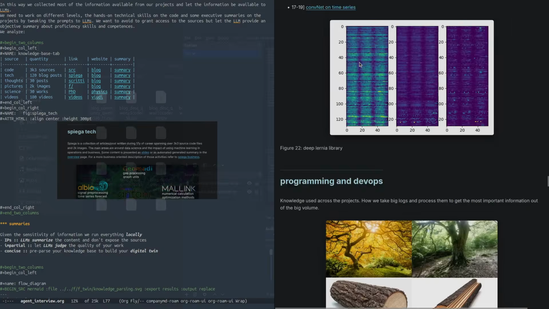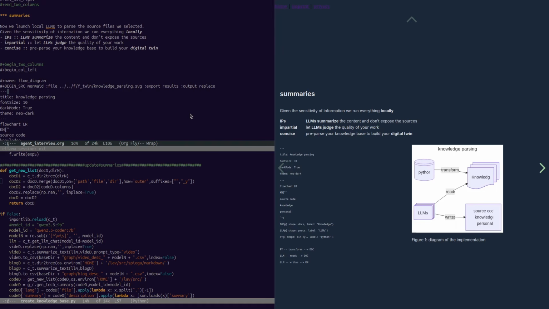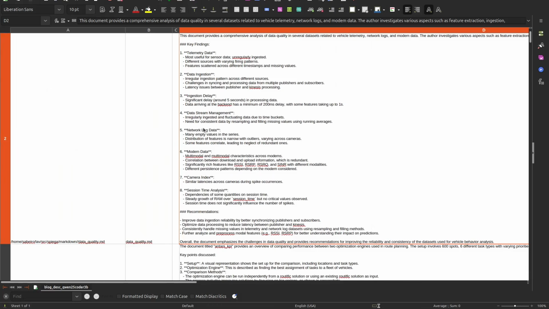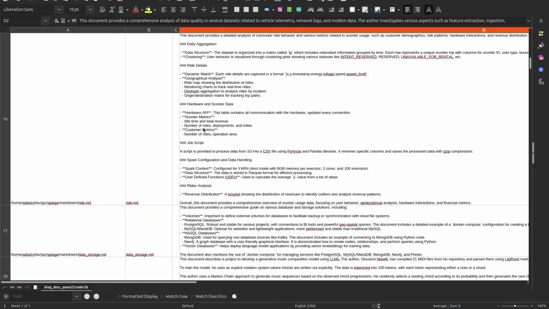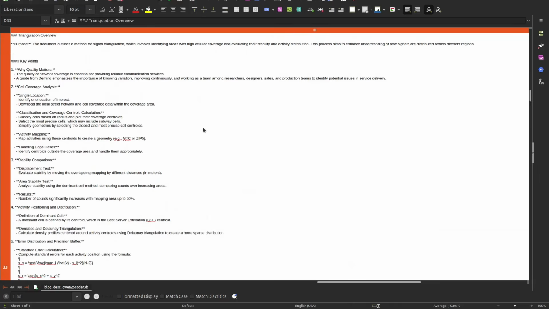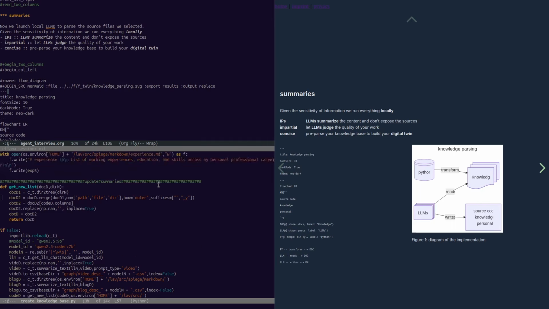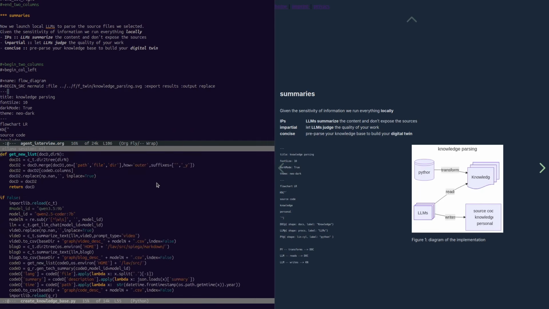Now we launch local LLMs to parse the information source files we selected. Given the sensitivity of the information, we run everything locally. About intellectual property, the LLM summarizes the content and doesn't expose the sources. It's impartial because it's an LLM judging the quality of our work. It's concise. We parse our knowledge base to build our digital twin.